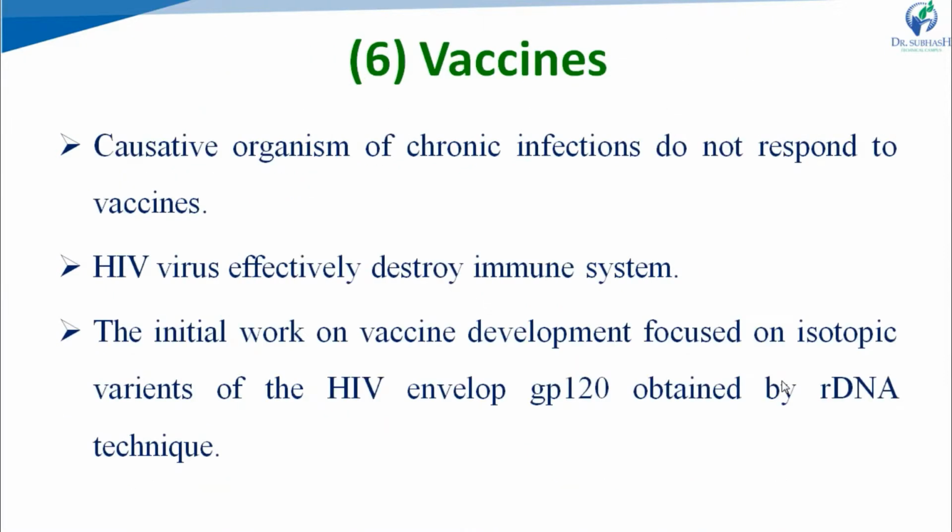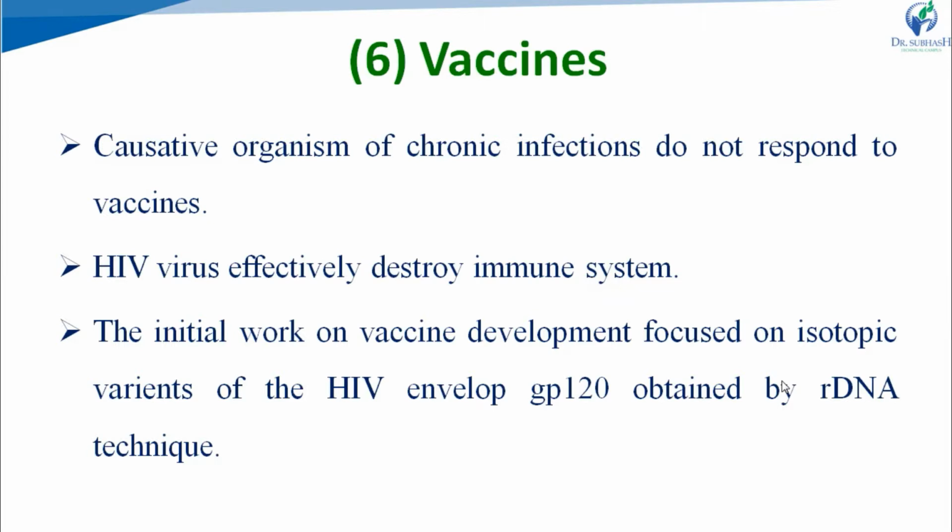Next is vaccines. Vaccines are not currently used, but let us see what has happened with vaccines for HIV treatment. Organisms of chronic infections do not respond to vaccines. The AIDS virus causes a chronic disease in which infection persists despite a strong antibody response. The HIV virus effectively destroys the immune system.